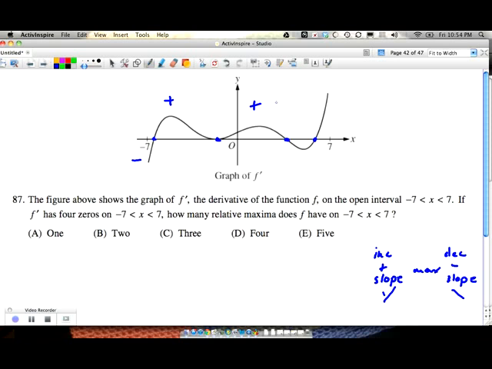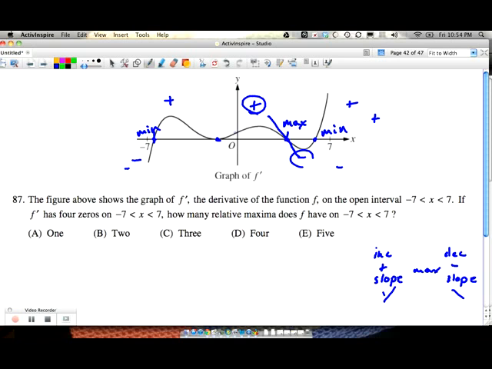We're still positive here, then we're negative, and then positive. So how many times do we go from positive to negative? Well, I see that I'm positive in between these two places, and then I go to negative. So from this positive to negative, I hit a max. But the other two would be mins, because we're negative and then positive, and then negative and then positive. So this is a min, and this is a min.